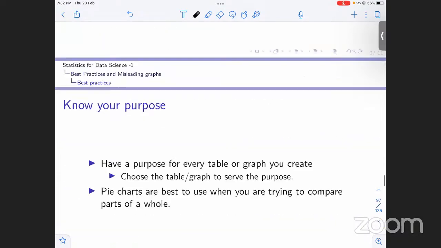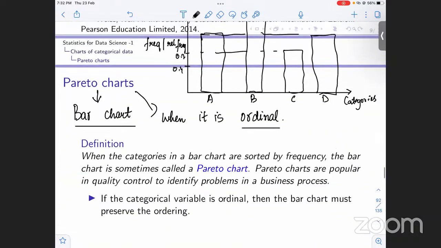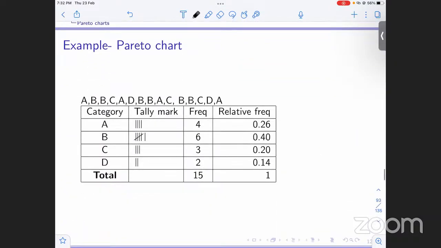Okay. Pareto chart, just let me have, I was there. So basically the relative frequency is 0.26, 0.24, 0.20, 0.14. So we'll just maintain the order, right? This is relative frequency. If it is least, then you can go for most.